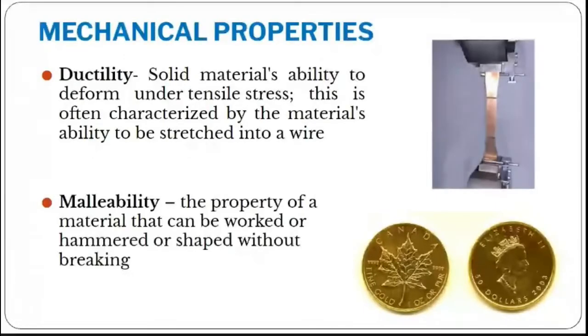So you can do die casting or something like that when you apply it. Without any crack formation, you can reduce its size, right? So that we call a malleable property. Now you can understand copper and gold. I can't say that gold will have more ductile property, and similarly, I can't say that copper will have more malleable property. It depends on the application where you are going to use a particular material, right?